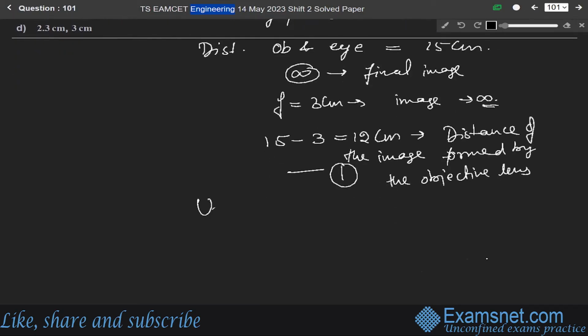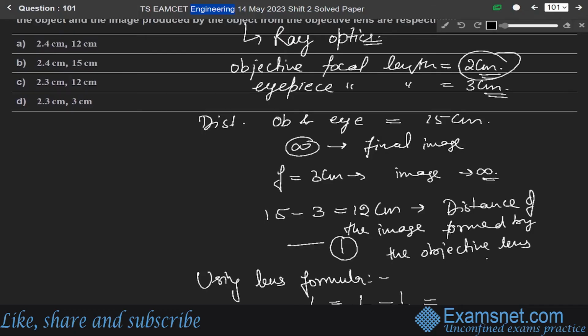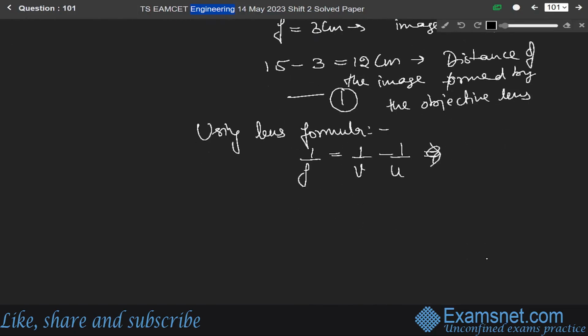Now using the lens formula, we can write 1 over f equals 1 over v minus 1 over u. So 1 by 2, the objective focal length, will be equal to 1 over v, which is 12, minus 1 over u, which is x.